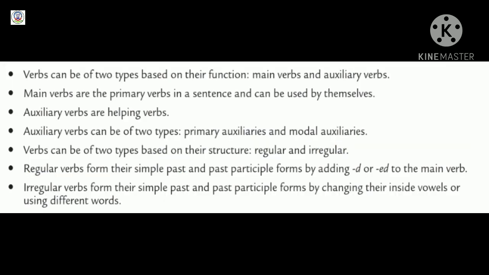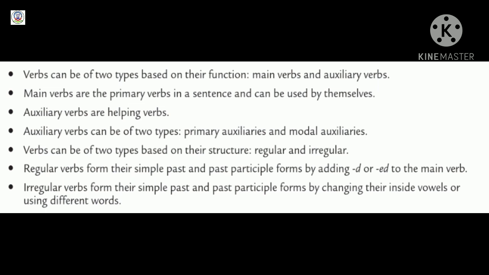Children, what have you learned from this lesson? First, verbs can be of two types based on their function, main verbs and auxiliary verbs. Main verbs are the primary verbs in a sentence and can be used by themselves. Auxiliary verbs are helping verbs. Auxiliary verbs can be of two types, primary auxiliaries and modal auxiliaries.